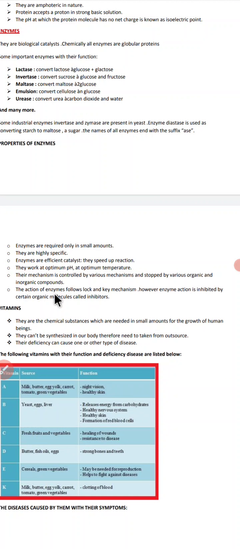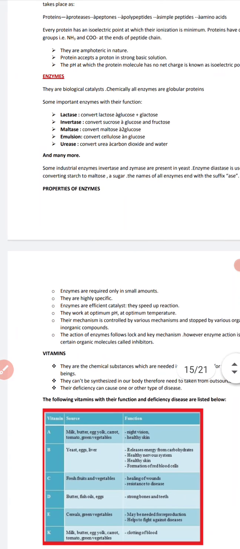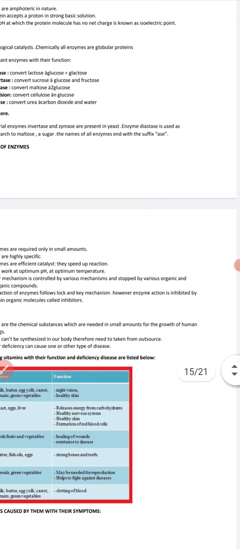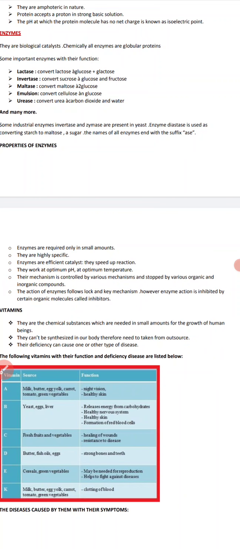Now, the action of enzymes follows the lock and key mechanism. What is the lock and key mechanism? As we know, a specific key is for a specific lock. In this case also, each specific enzyme is for a specific substrate. If you change the enzyme or the substrate, the whole function changes. However, enzyme action is inhibited by certain organic molecules called inhibitors.